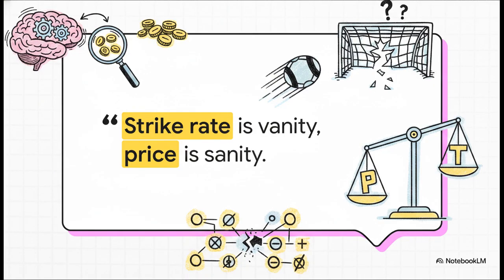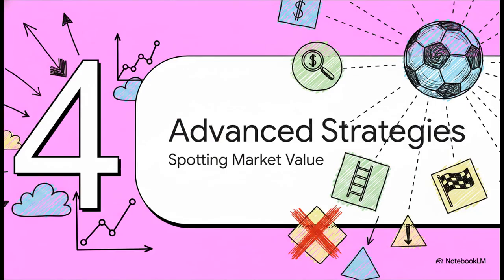Strike rate is vanity. Price is sanity. Remember, you do not get paid just for predicting the match correctly. You get paid for finding the wrong prices. These bookmakers are incredibly sharp, you guys. Your goal isn't just to guess who's going to score. Your actual goal is to find those specific, rare matches where the sportsbook's algorithm has just slightly miscalculated the probability of chaos. Let's move on to Section 4, Advanced Betting Strategies, spotting true market value like a professional.